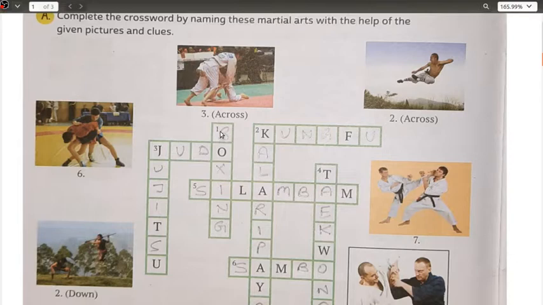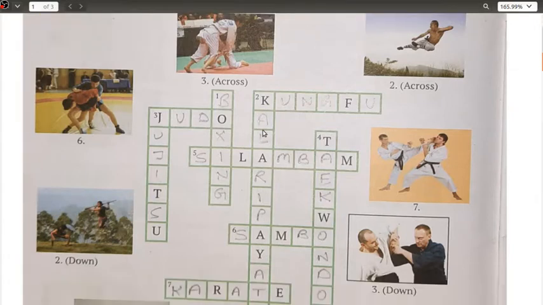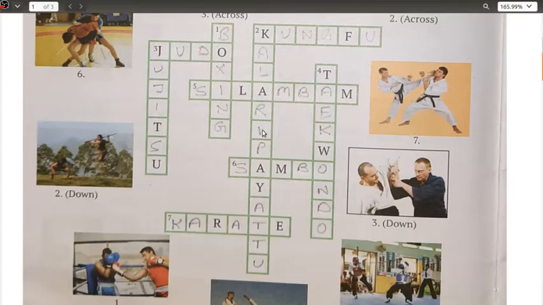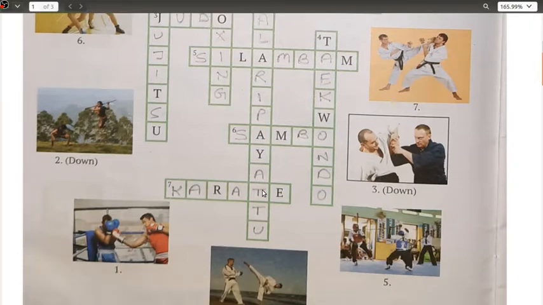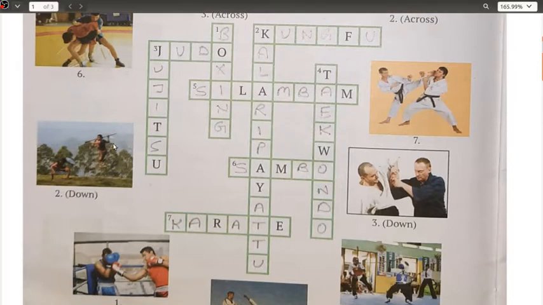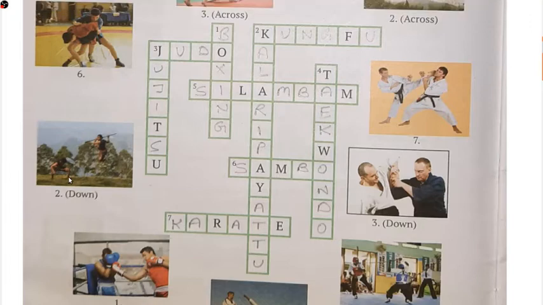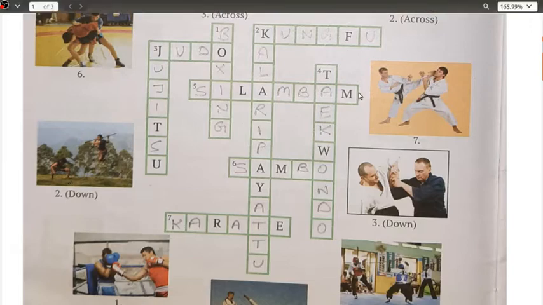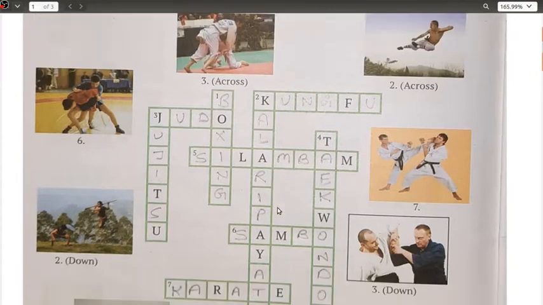So this one, number one is your vertical, that is your boxing. Then number two, that is your Kalari-Payattu. Okay, this is also one of the martial arts. Next, I hope this one is your Kalari-Payattu. Most probably, I'm not sure, but I would say this. Next we have number three. Number three is not there in this. Okay, here it is, that is your Jiu-Jitsu.